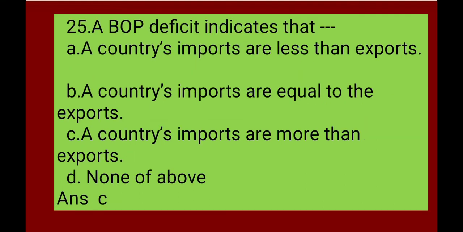Next, a BOP, balance of payment, deficit indicates that a country's imports are less than exports, a country's imports are equal to the exports, a country's imports are more than exports, none of the above. The correct answer is C. A BOP deficit indicates that a country's imports are more than exports.